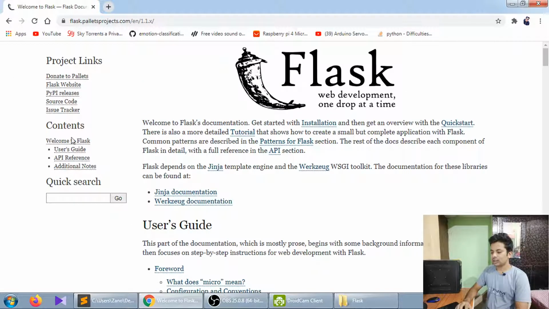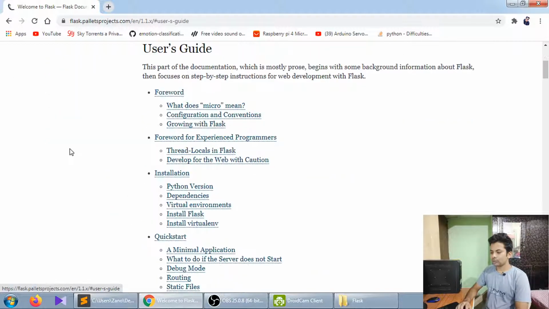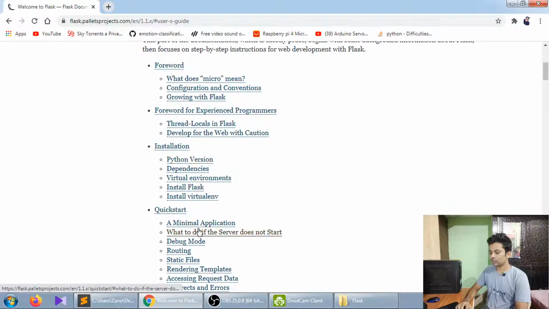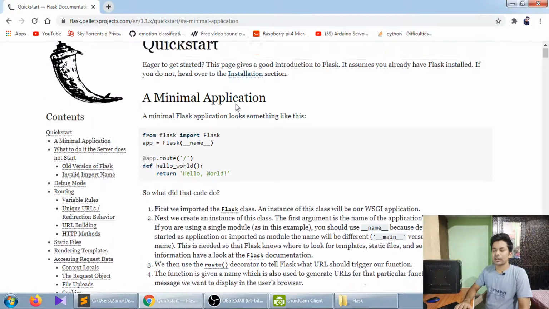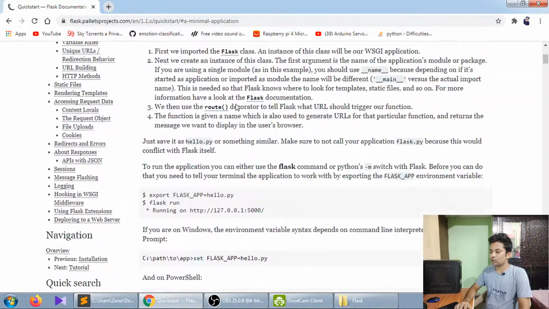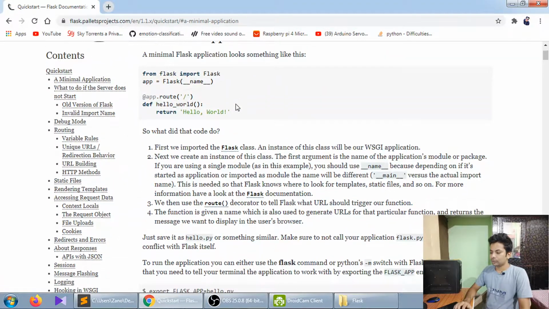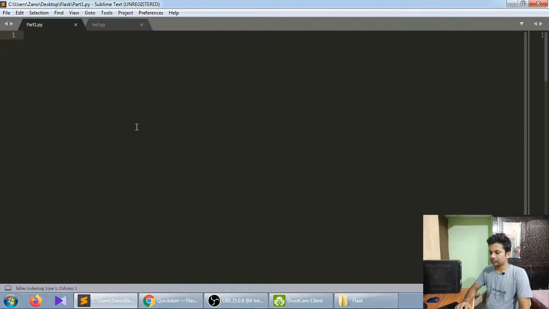You can just come here and click on user's guide, and click on minimal application. So you can see they have explained it very well. I'll also explain how to use Flask. So let's just get started.